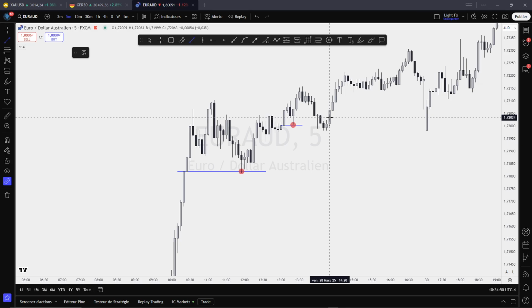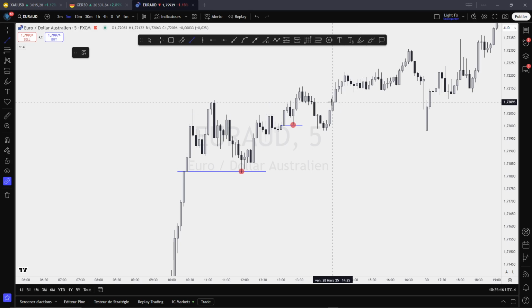Now, what I want to tell you is that the A and the V, the peaks and the valleys, are stronger than the gap levels, because the peaks and valleys are sometimes located in supply and demand zones. That's why they tend to be stronger than those other levels.